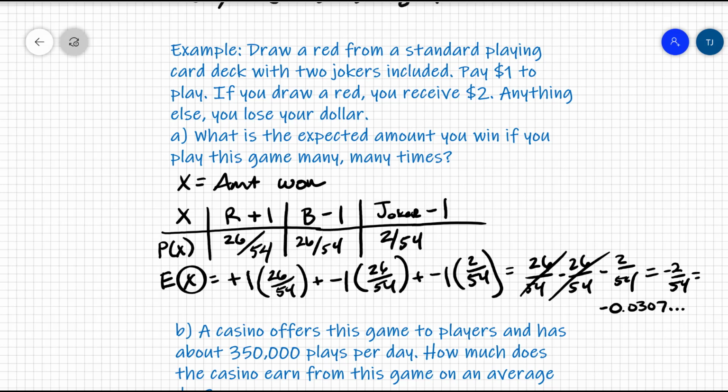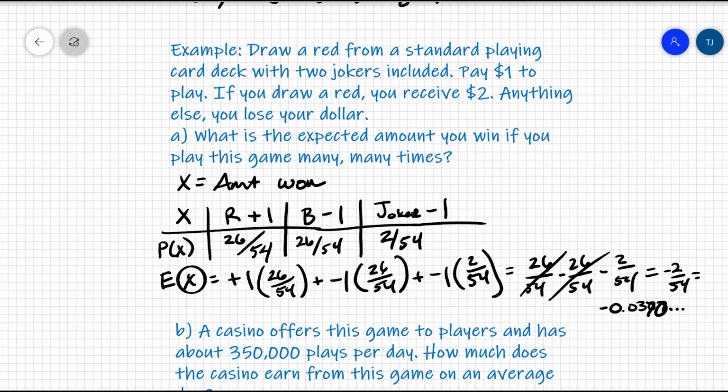And you might think, wait, I thought you said probability means you can't ever have anything that's negative. This is not a probability value. This is the expected amount you win. So what does that mean if you're expected to win a negative amount? You're actually losing. How much are you losing? About 3 or 4 cents. Okay? Actually, I think it's negative 0.370 is the actual value.